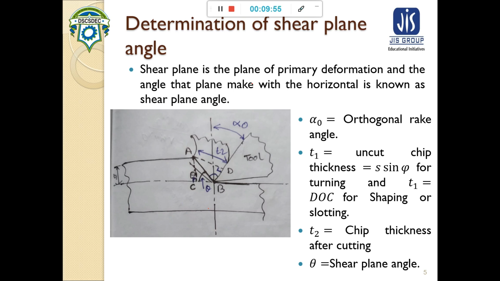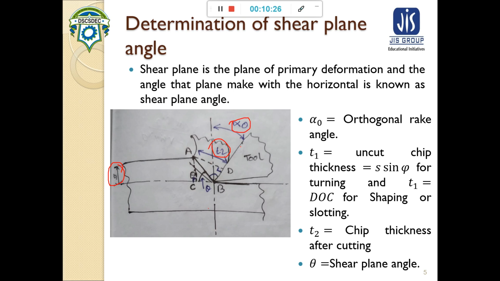Now the angle that the shear plane makes with the horizontal is called the shear plane angle. Here in this picture, AB is the shear plane and this theta is the shear plane angle, where T1 is the uncut chip thickness and T2 is the chip thickness that comes out of the chip. Alpha 0 is the orthogonal rake angle.